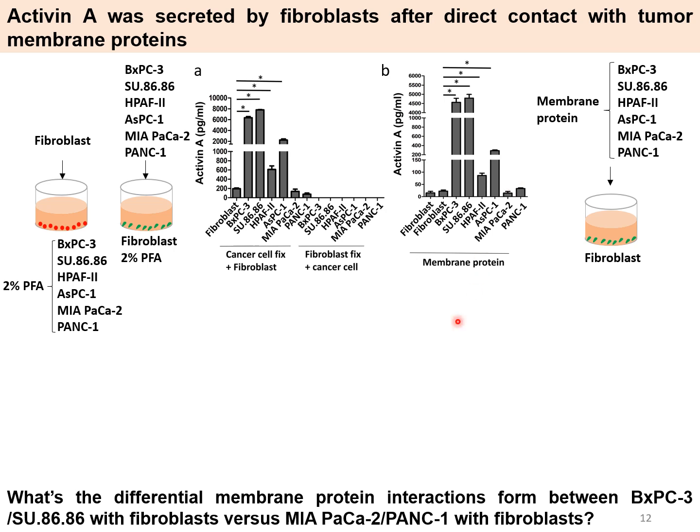With this data, I have the opportunity to compare the differential membrane protein interactions formed between BxPC3 and SU.86.86, which are Activin A inducing tumor cell lines, compared to MIA PaCa-2 and PANC1, which are cell lines not able to induce Activin A in fibroblasts.